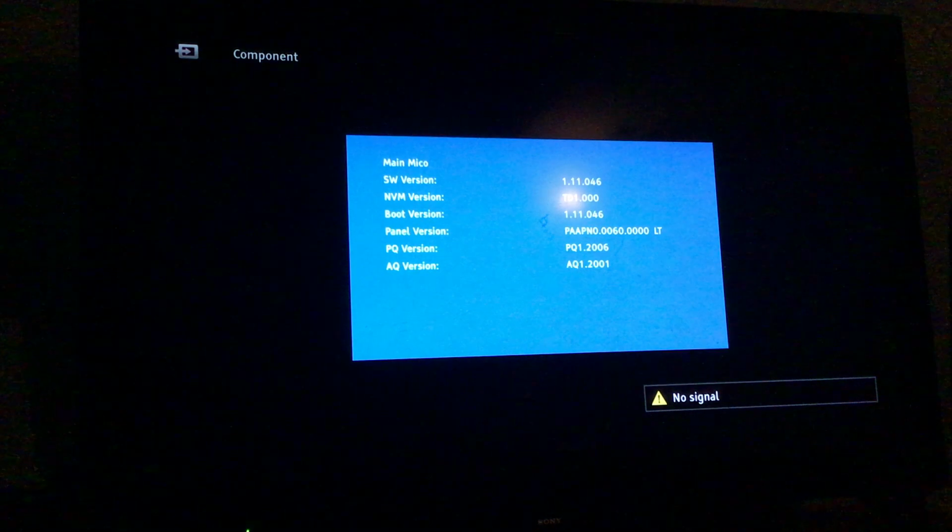Service menu. I'm going to show you the service menu, which many people know. The service menu on the Sony display here. You can see the letter E icon here. You can see the service menu.